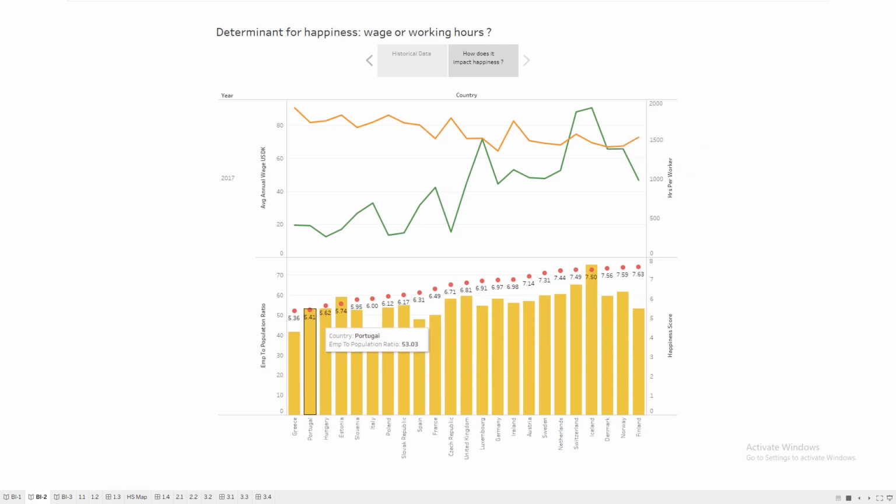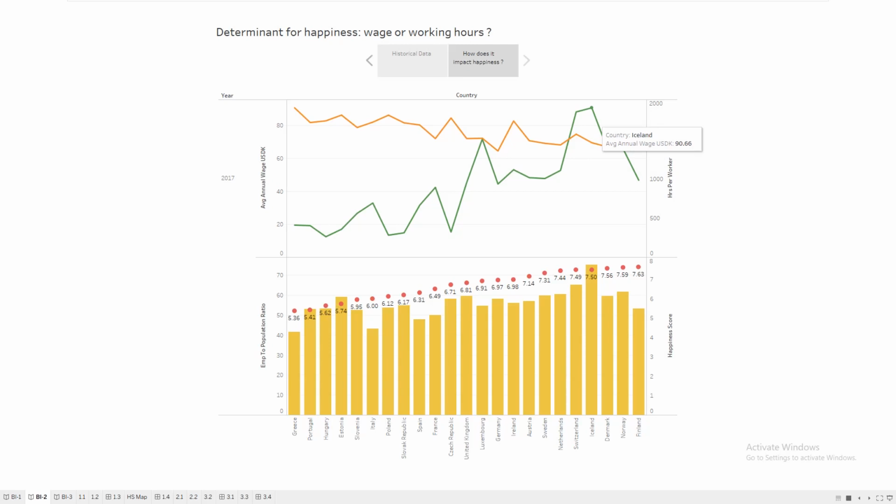Now we can see that for the countries having a lower happiness score, the hours per worker is more as compared to the average annual wage, and as we go towards those countries which have a high happiness score, the number of hours they are putting in is less as compared to the amount of annual wage that they are getting.